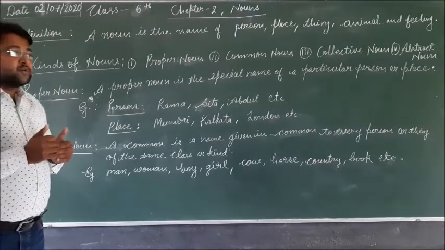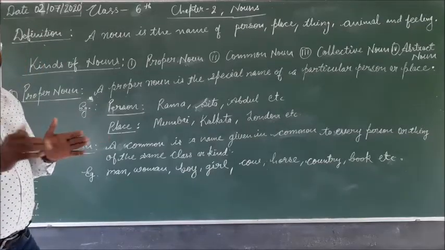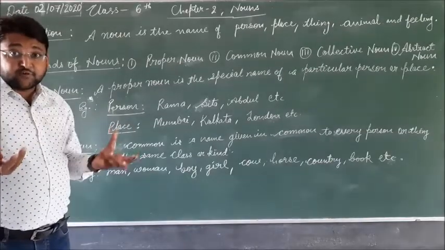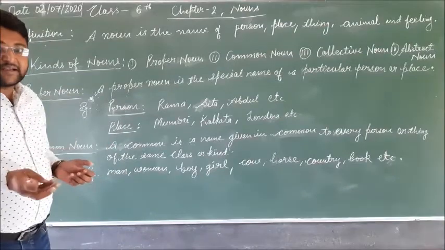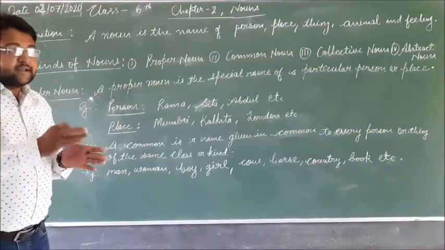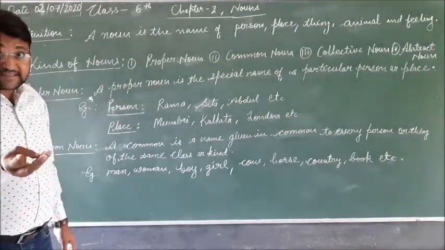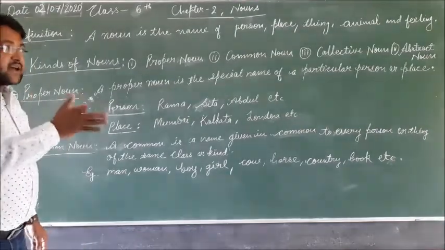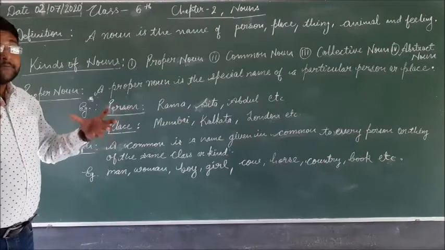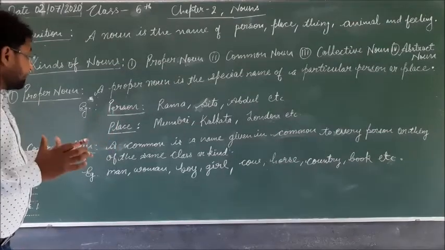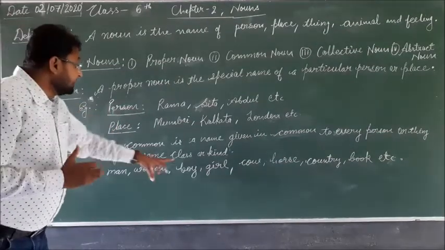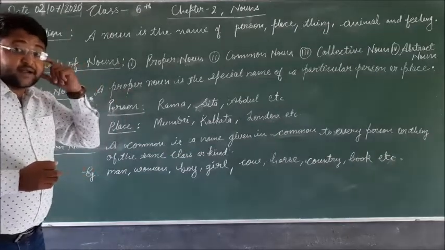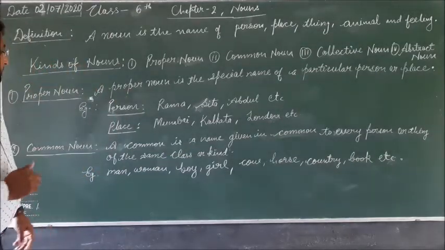And when we go deeper, there are different kinds of books, different subjects of books. So first mathematics, English, science. These are proper nouns. When we keep anything in the same class or kind, that is the common noun.